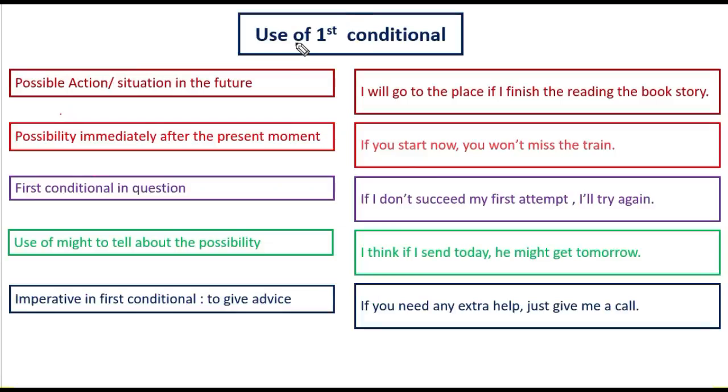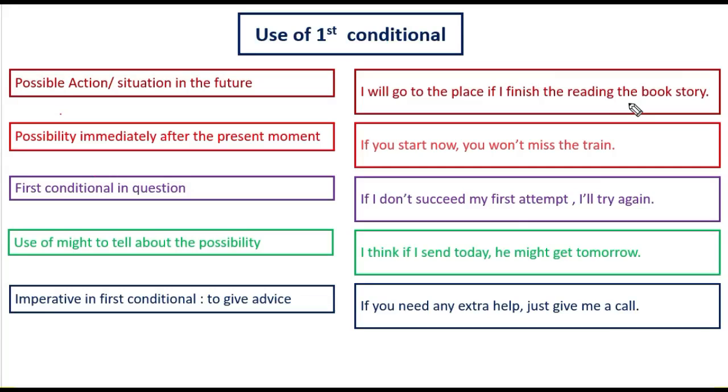And when to use the first conditional: possibility, action, situation in the future, possibility immediately after the present moment, first conditional in questions, use of might to tell about the possibility, and imperative in first conditional to give advice. Okay, now let's have a look at this example: I will go to the place if I finish reading the book story.